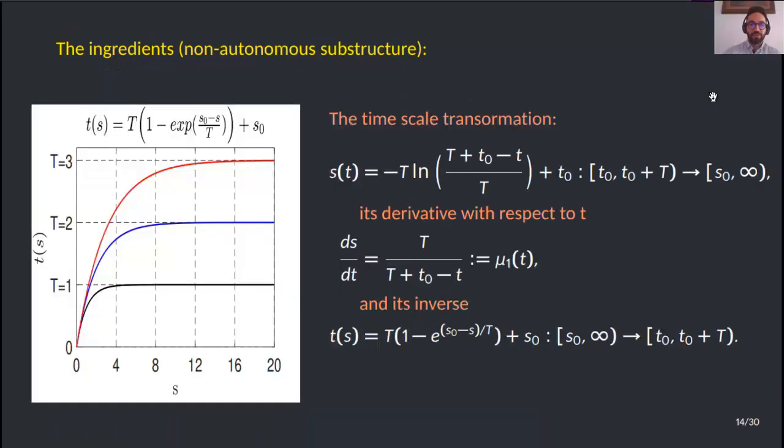The ingredients of the non-autonomous substructure are the time-scale transformation S, its derivative with respect to t, which yields mu1, the time varying gain, and its inverse, t depending on S. Here on the left, we have a figure showing a plot of t depending on S, where S is going from 0 to infinity, and t depending on S is going from 0 to the prescribed time capital T only.